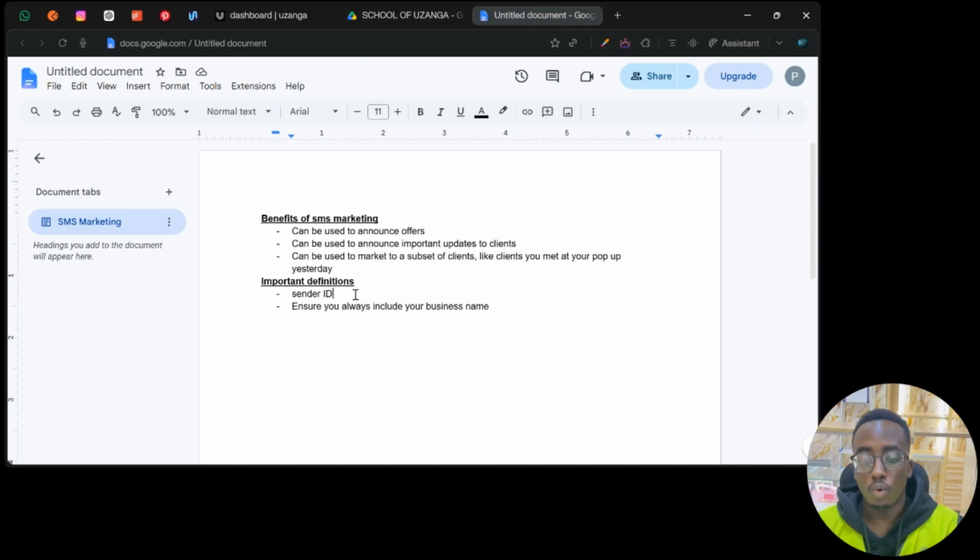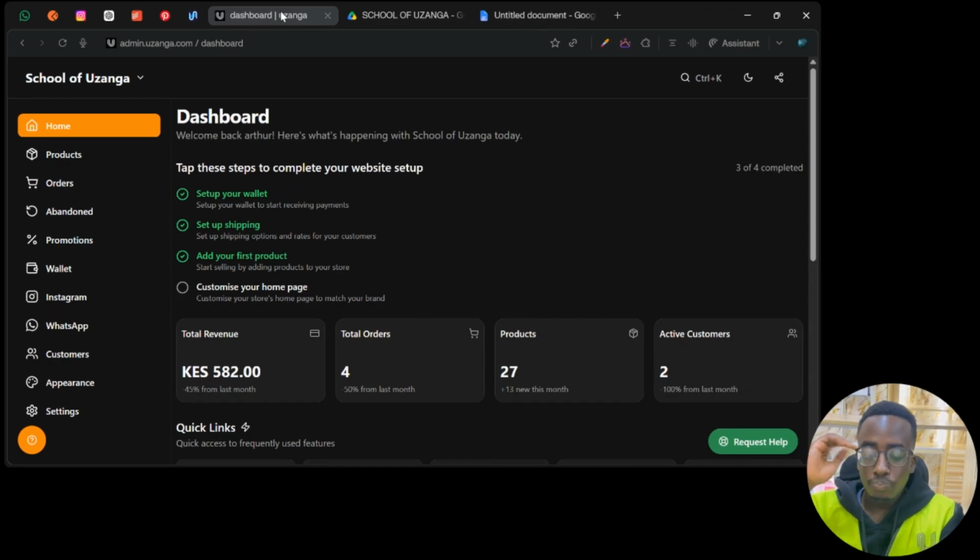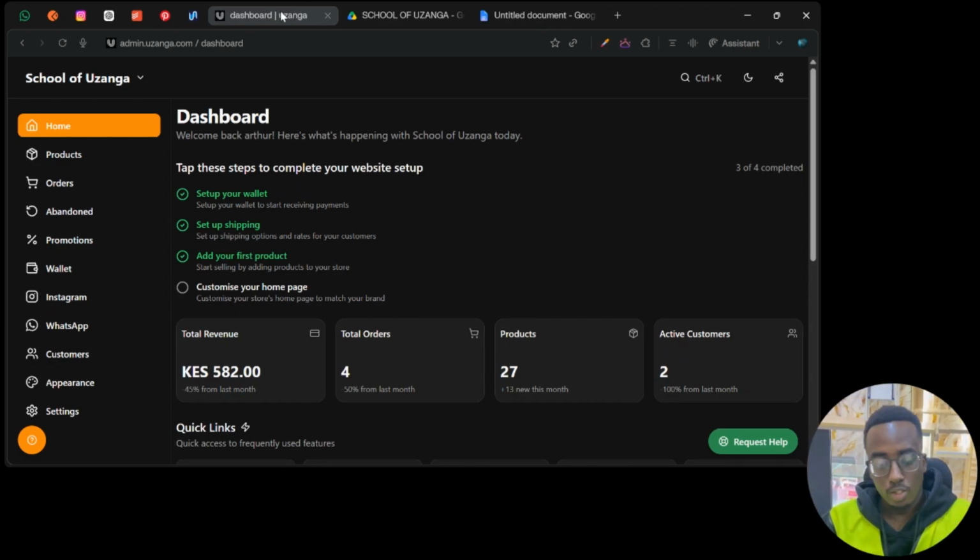So for example, let's say something like Shanira C. You can buy the sender ID Shanira C, then we'll set it up for you. So you can think about it. You can start experimenting with SMS marketing. If it seems worth it to you, go ahead and make the investment of getting a sender ID. Then the next is, since you're using the Uzanga sender ID, always include in the SMS you're composing the name of your business, as we'll see here.